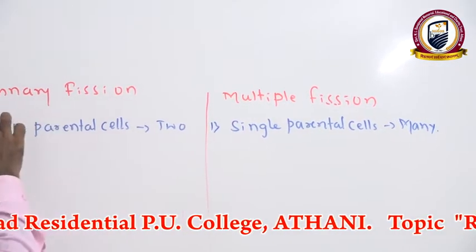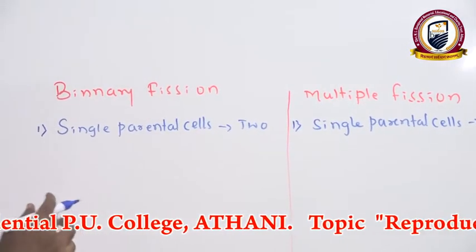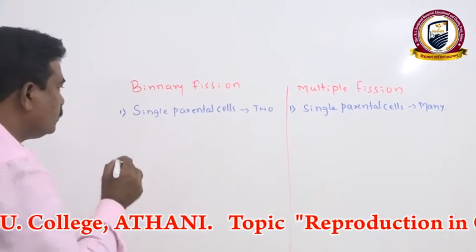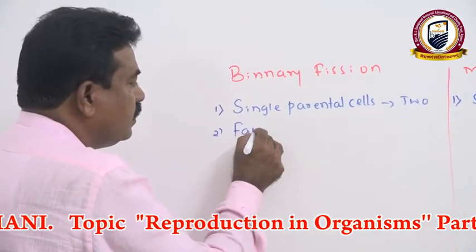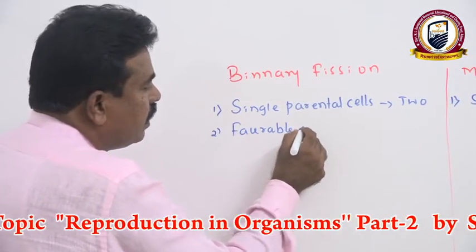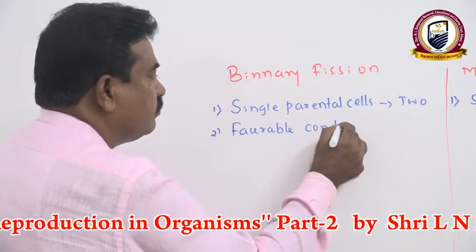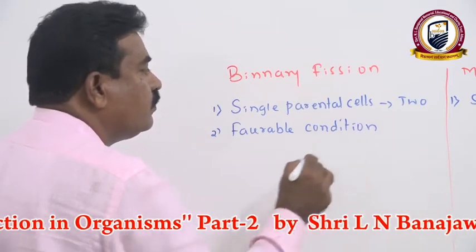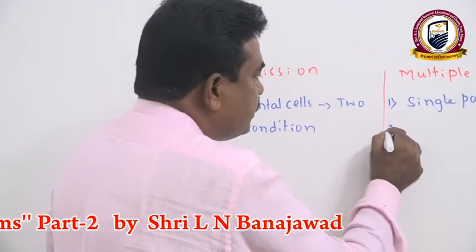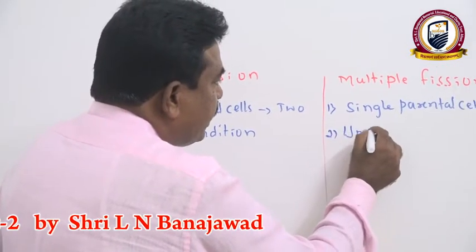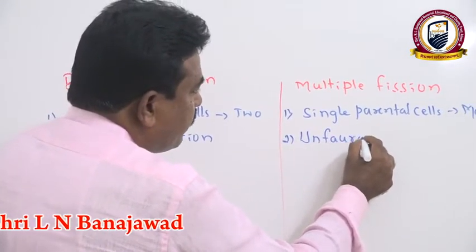Hence, we call it multiple fission. Binary fission always takes place under favorable conditions and is the best mode of reproduction mainly in unicellular organisms, whereas multiple fission takes place under unfavorable conditions.